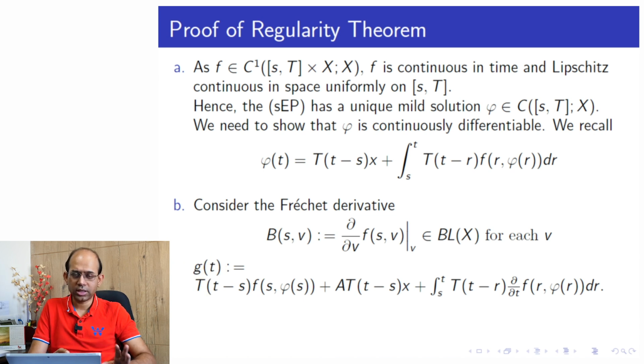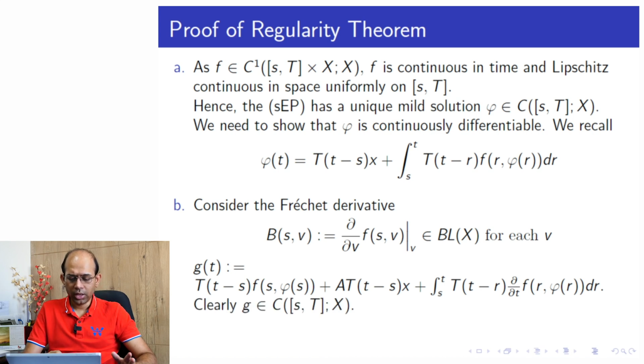It is not yet clear why I need to consider such a complicated, long expression. Actually, this appears in the proof. Intuitively, I can say that when we are going to take the derivative, some terms would arise. You understand that if you take the derivative of this, the A terms appear. So these terms basically appear after taking the derivative. You see the derivative also appears here. Okay, this is g t.